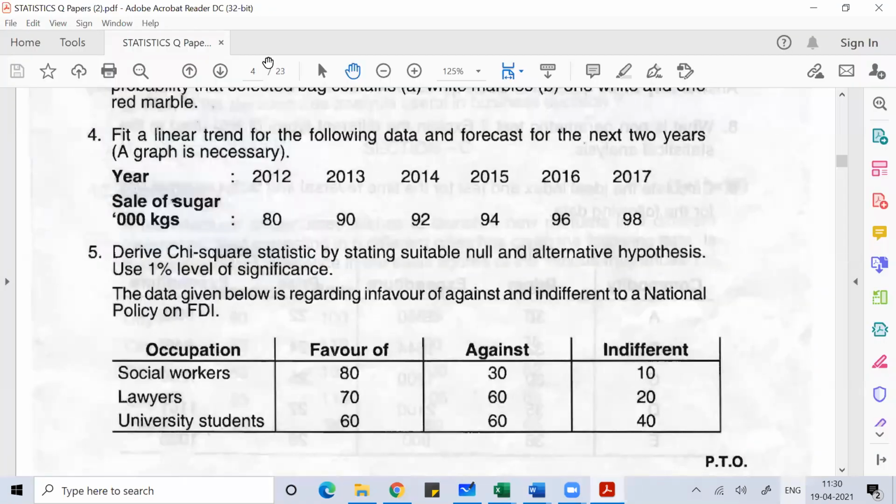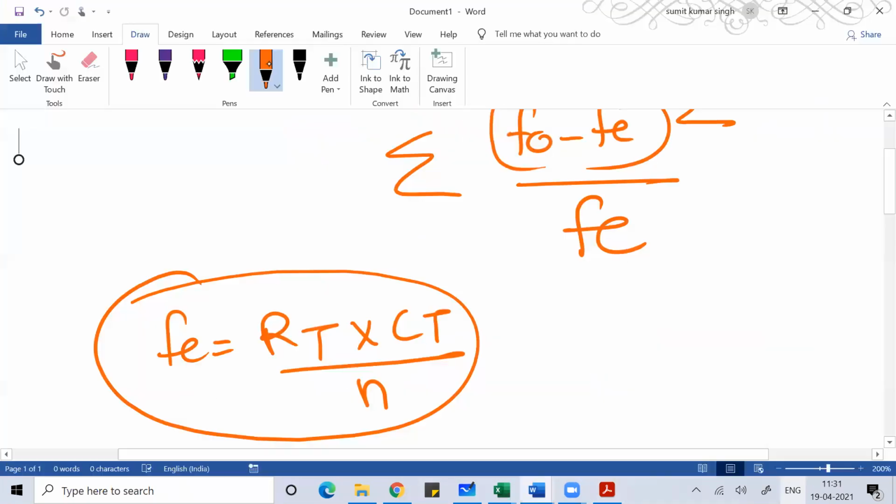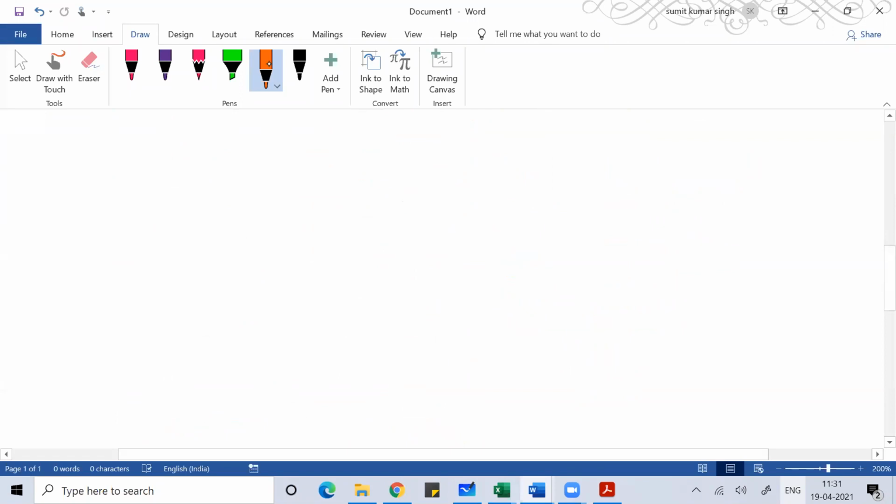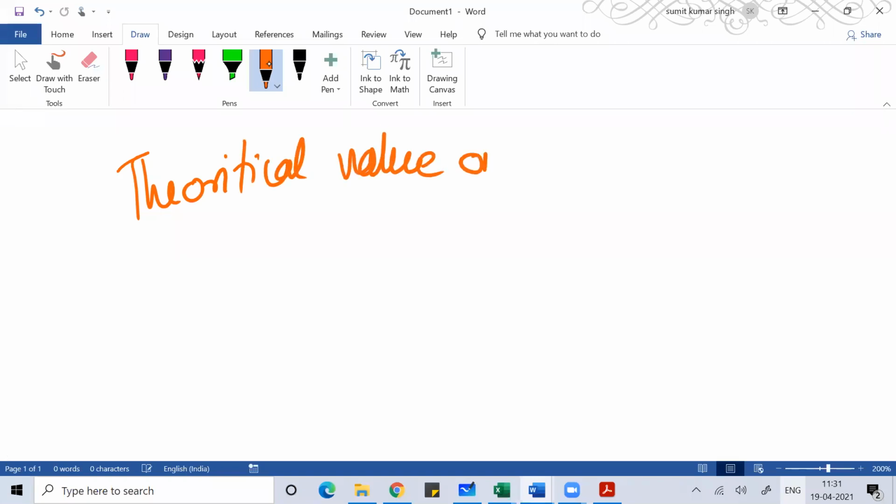Here you can see 80, 30, 10, 70, 60, 20, 60, 60, 40. Those are your observed frequencies. Sometimes in the problem, the row totals, column totals and all are given. If not given, we know how to make a table and calculate it. Once we find this calculated value of the chi-square statistic, we'll compare it with the theoretical value of the chi-square statistic.